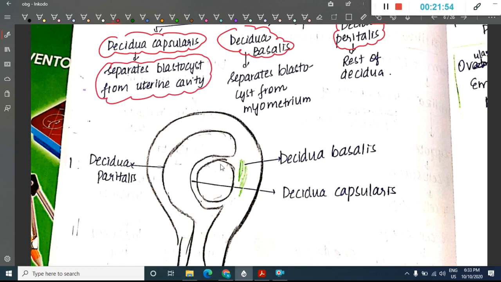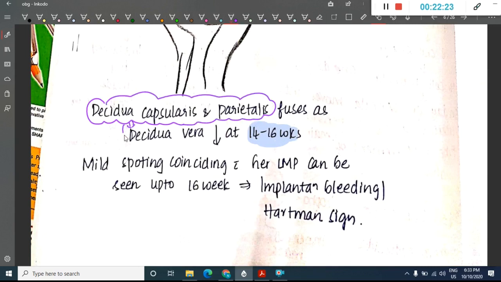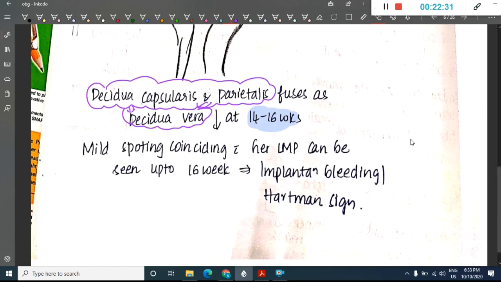Decidua basalis separates the blastocyst from the myometrium. The rest of the decidua is decidua parietalis. At around 14 to 16 weeks, decidua capsularis and decidua parietalis fuse to form decidua vera.